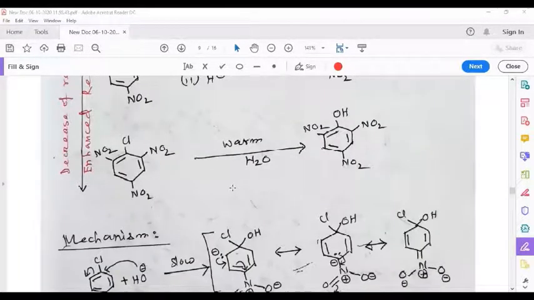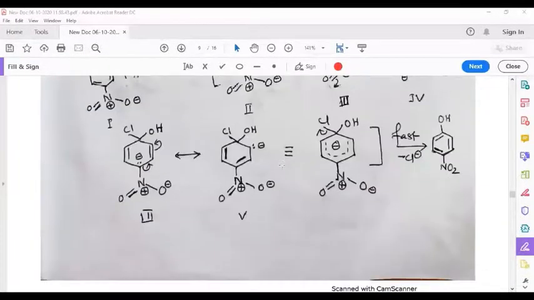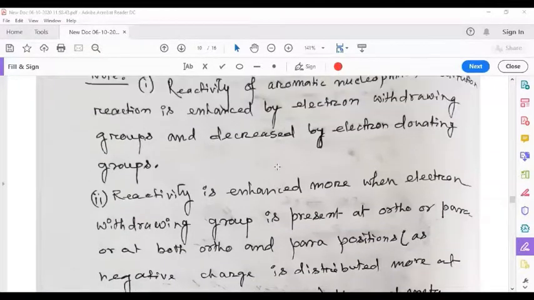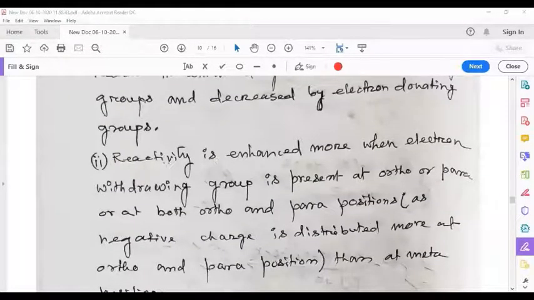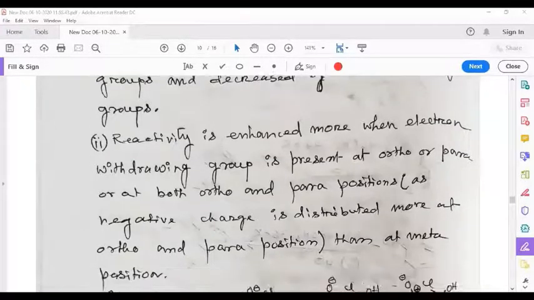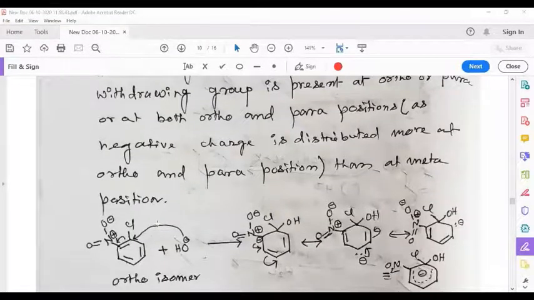Conversely, if electron donating groups are present, then they will decrease reactivity. Number two, reactivity is enhanced more when the electron withdrawing group is present at ortho or para or at both ortho and para positions, as negative charge is distributed more at ortho and para positions than at meta position.